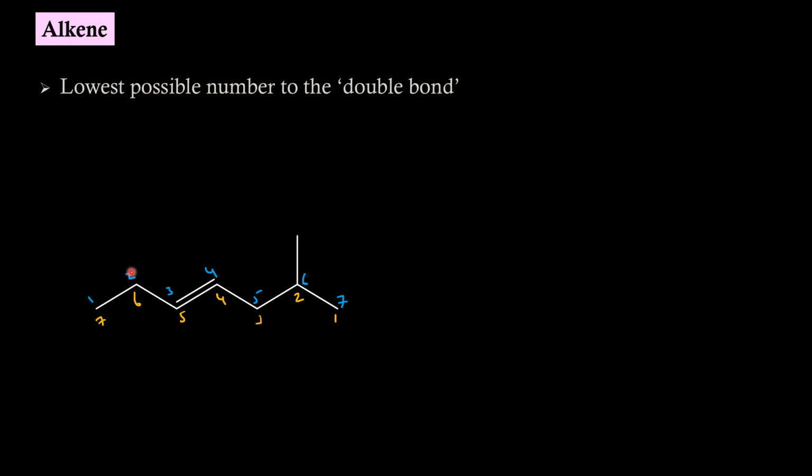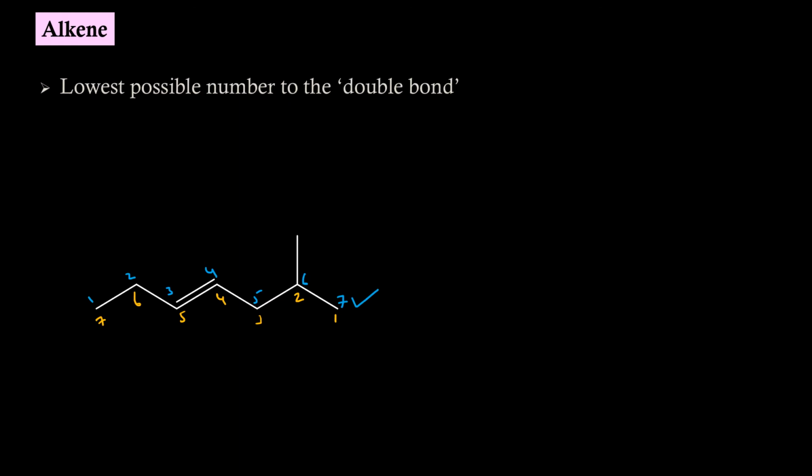With the first type of numbering, we have the double bond between position 3 and 4. With yellow numbering, we have the double bond between 4 and 5. Since we are supposed to give the lowest possible number to the double bond, blue colored numbering is appropriate.